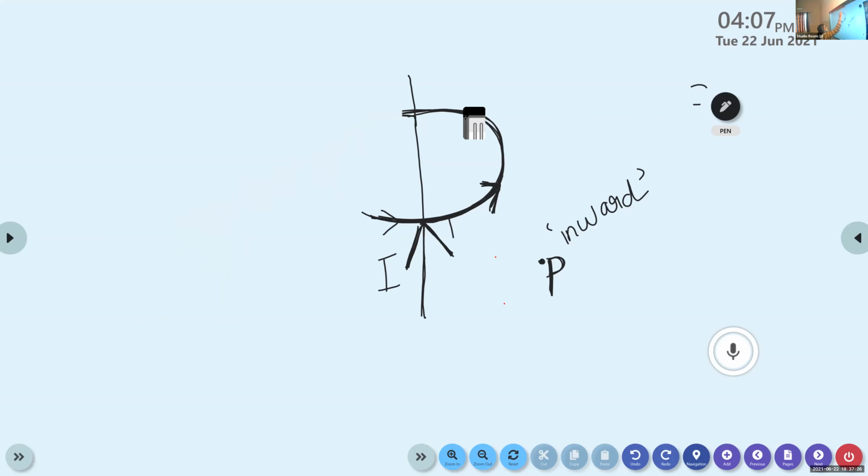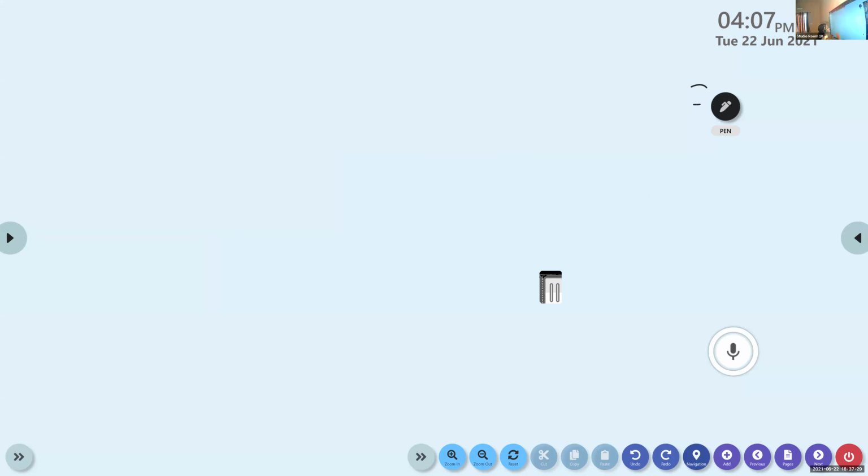Now again we consider another straight conductor. This time, the current flows in downward direction, just the reverse case. So we know that the thumb shows the direction of the current and the wrapped fingers show the direction of the magnetic field. In this case, the current is flowing downward. Then apply the right hand thumb rule. What about the direction of the magnetic field here?